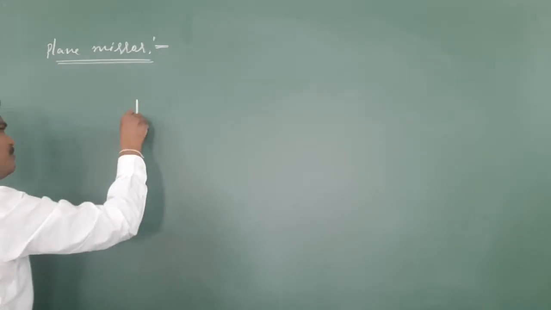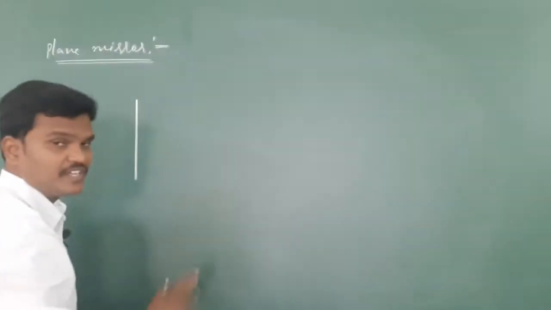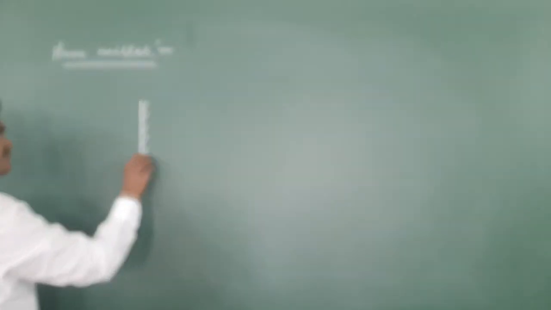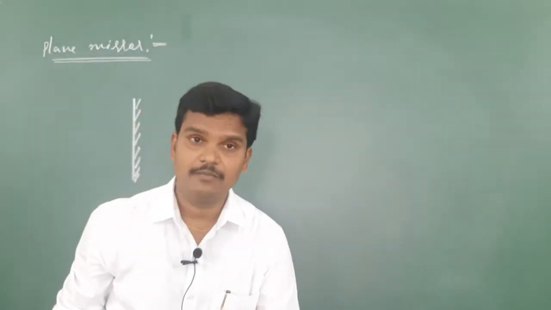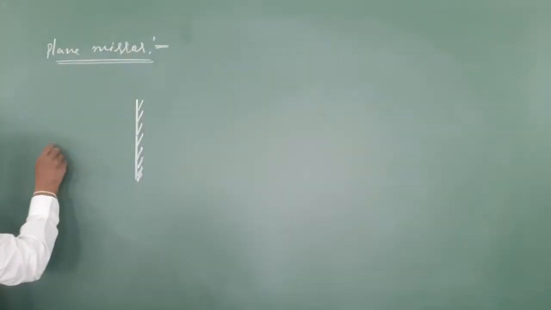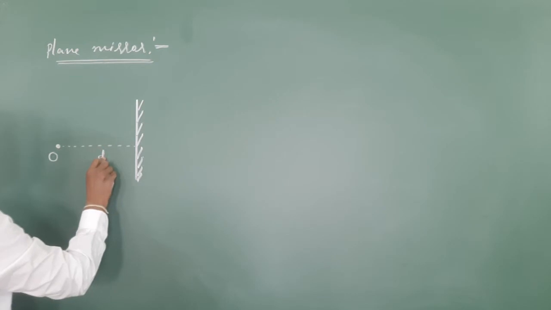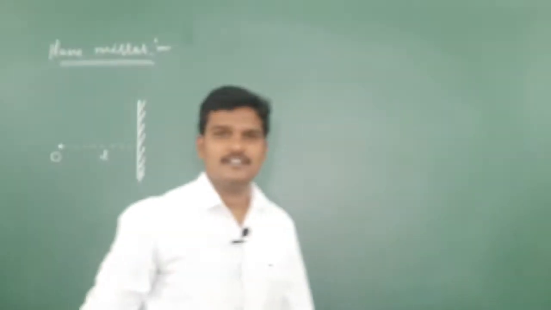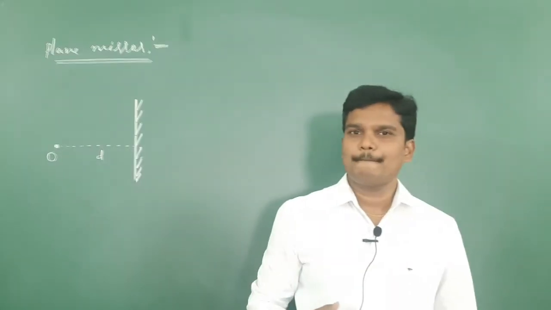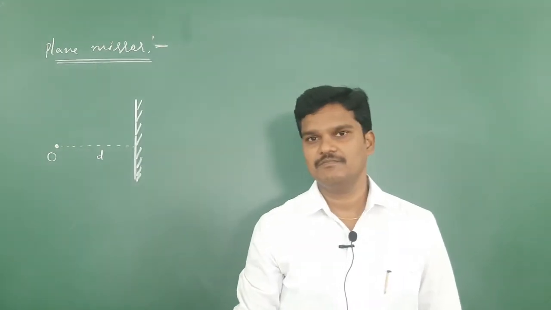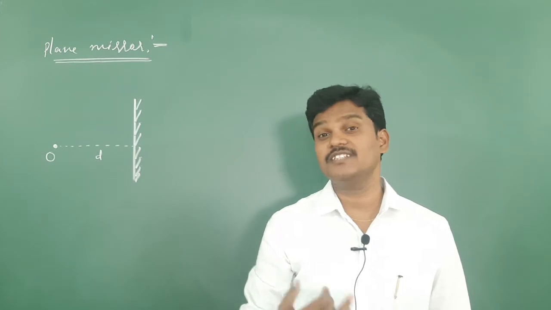A mirror means a thin polished surface which reflects most of the incident light. So let us suppose this is the plane mirror, whatever may be the size, keep in mind conditions apply. If I place any object in front of a plane mirror at a distance d, then no doubt you are going to see the image, also at the same distance.